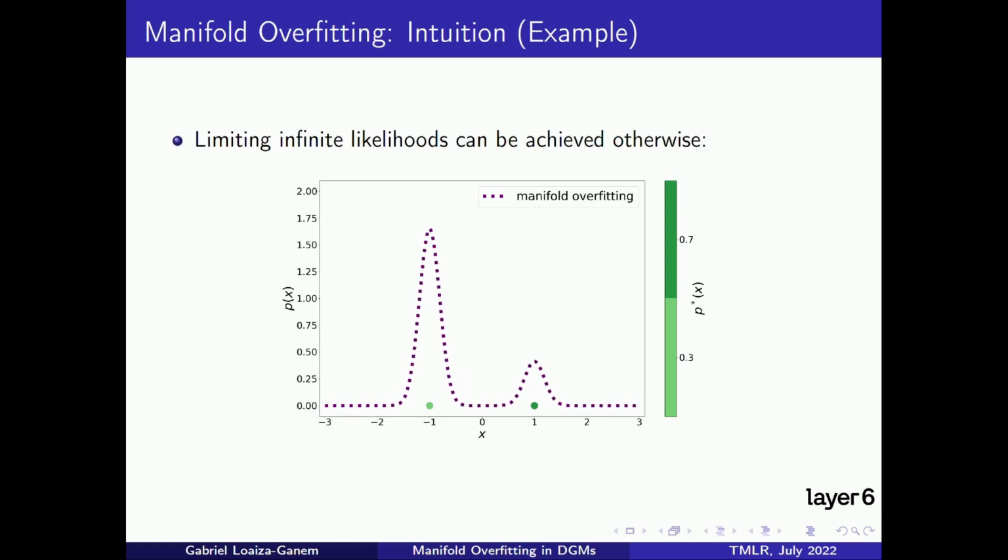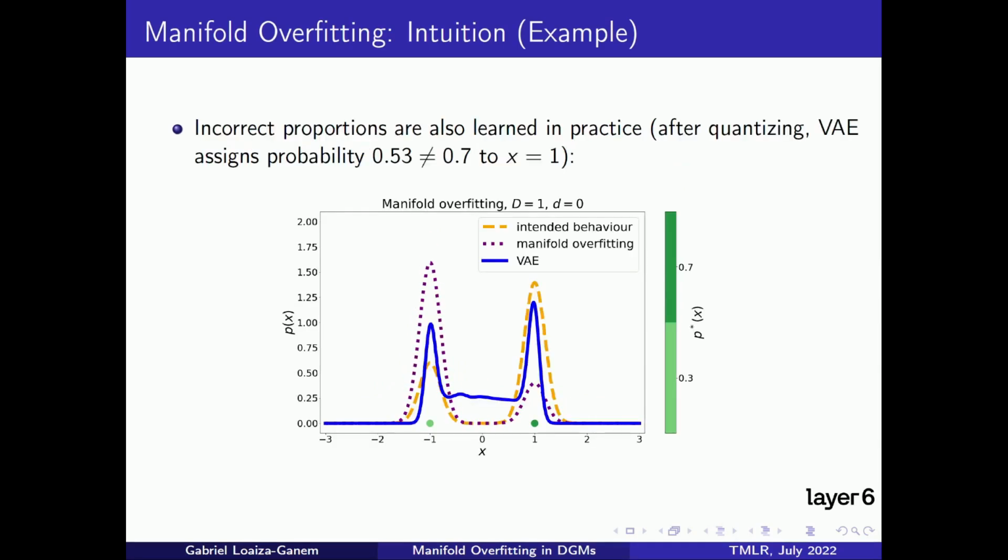As long as the model concentrates its density around the manifold and spikes around it, the likelihood can be made arbitrarily large, while nonetheless recovering a wrong distribution on the manifold, rather than the data-generating distribution P-star. This figure summarizes the discussion, showing both the intended behavior recovering the ground truth distribution with the orange dashed line, and manifold overfitting, recovering an incorrect distribution on the manifold with the purple dotted line.